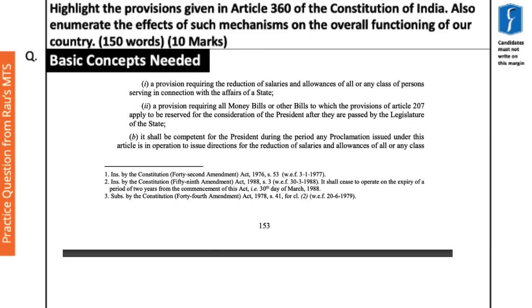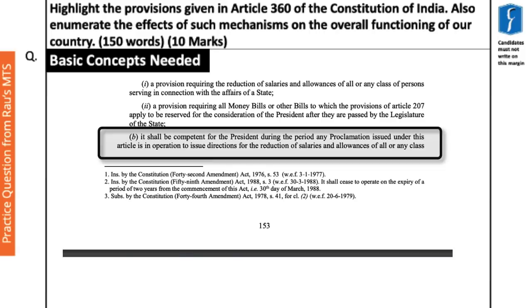Also, whenever we talk about the autonomy and independence of our higher judiciary, we generally talk about non-financial emergency times, because whenever the financial emergency kicks in, the central government or the president gets the power to even impinge upon the salary as well as the allowances of our higher judiciary.